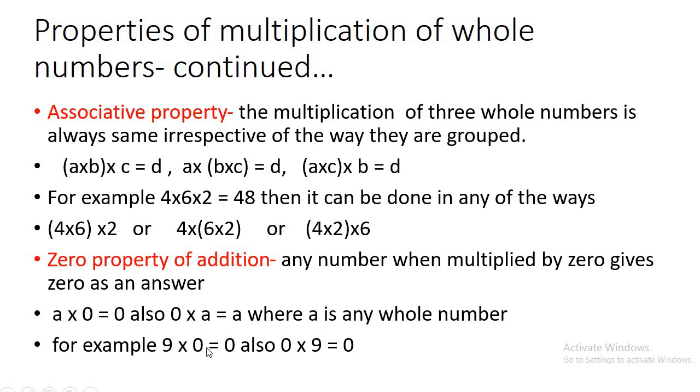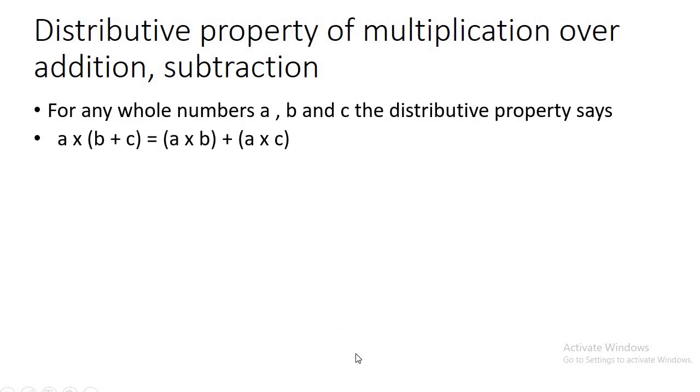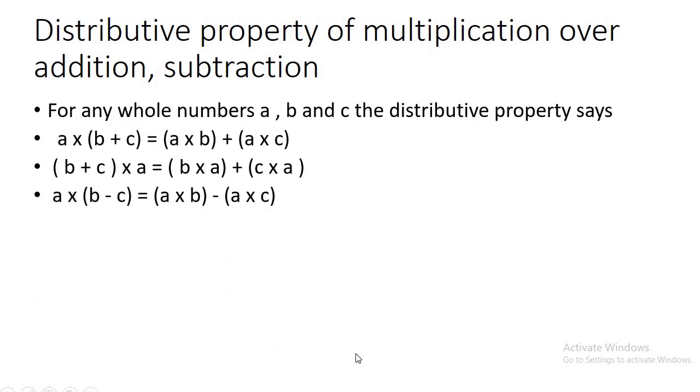So this is true for every whole number. Whichever whole number you multiplied with 0, you will always get 0 as an answer, and the answer will not change if you interchange the numbers. For example, 9 into 0 is 0, and if you interchange 0 and 9, the answer is still the same as 0. Then the distributive property. So this is very important property, and I have also made a specific video with activity on this earlier.